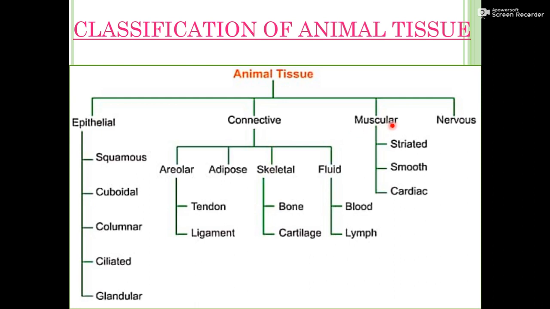Third one is muscular tissue. We have three types of muscles: striated, smooth, and cardiac. And the last one, but not the least, is nervous tissue. Nervous tissue helps in the coordination of our body with the environment as well as within the body. So muscular, nervous, connective and epithelial, we are going to discuss these tissues in the session.